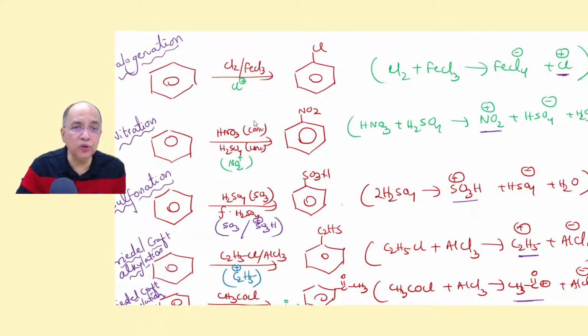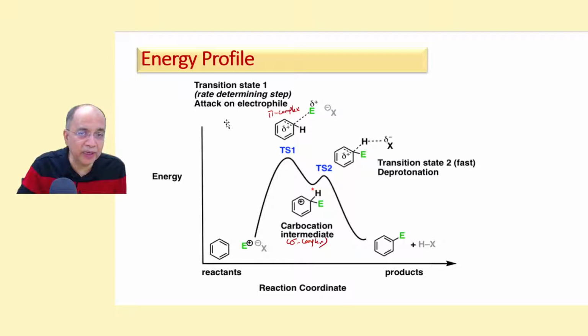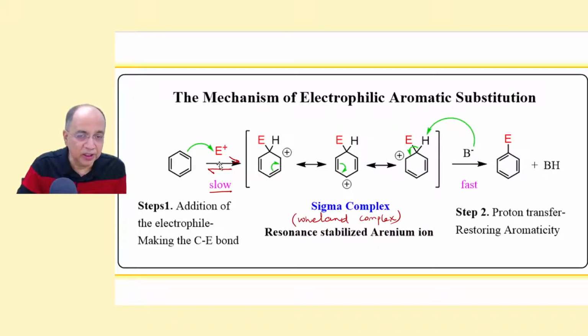Now I am showing you how the halogenation process occurs. Chlorine or bromine with FeCl3 or FeBr3 will produce the chloronium ion or bromonium ion. Because this is a Lewis acid, it will abstract a chloride ion and produce Cl+, which is the electrophile. Cl+ goes through the same two-step mechanism as we have done here, with Cl+ instead of E+.